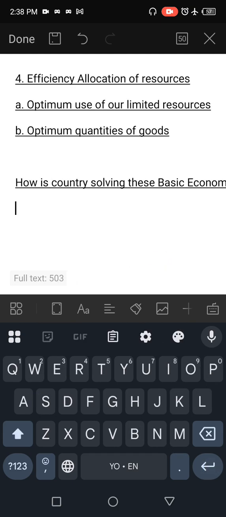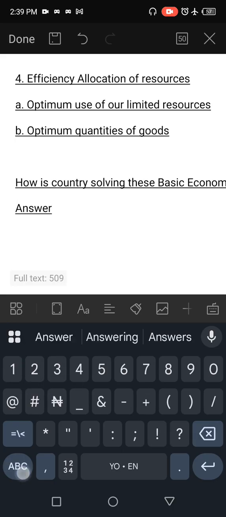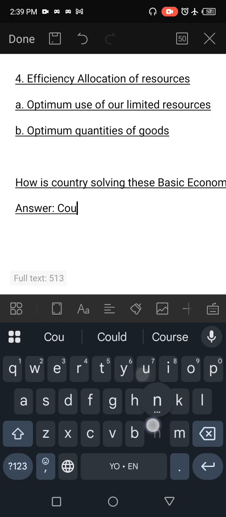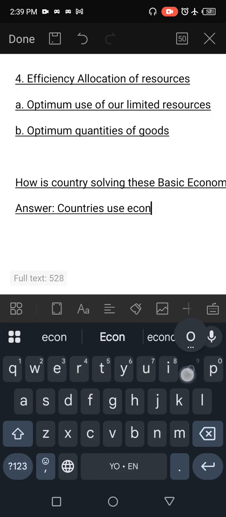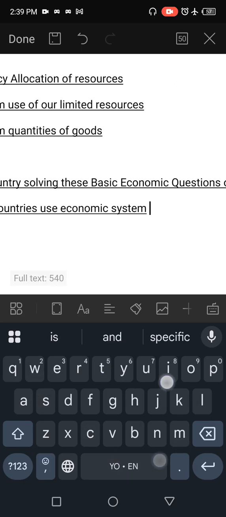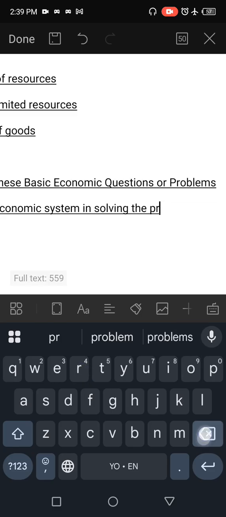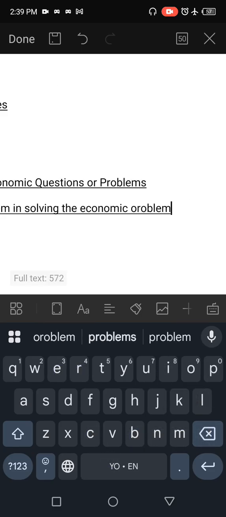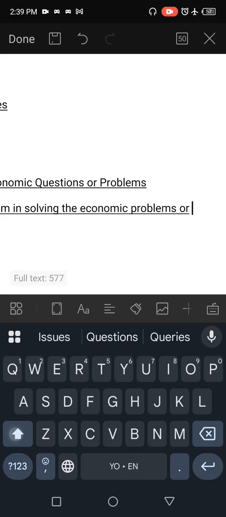Number one, the answer to this is that countries use an economic system in solving the economic problems or questions.